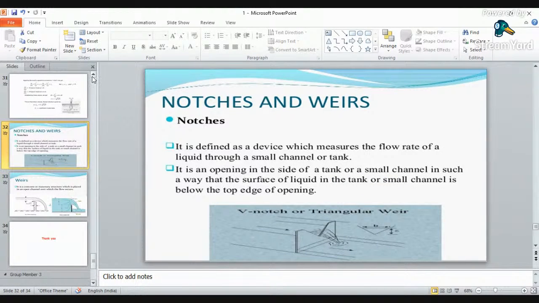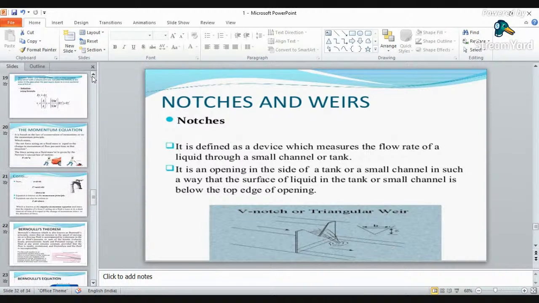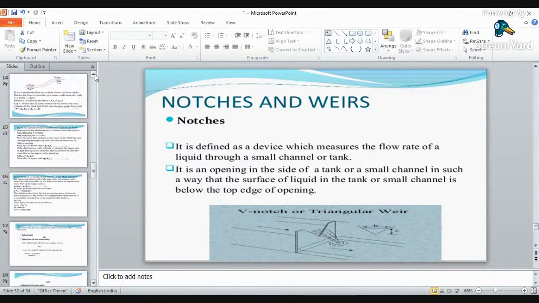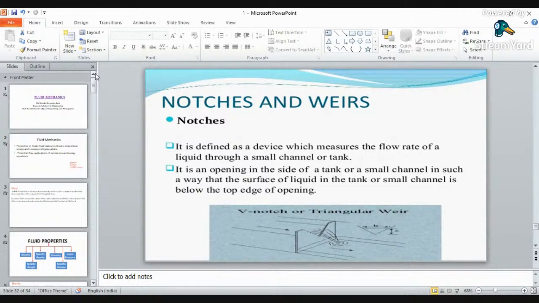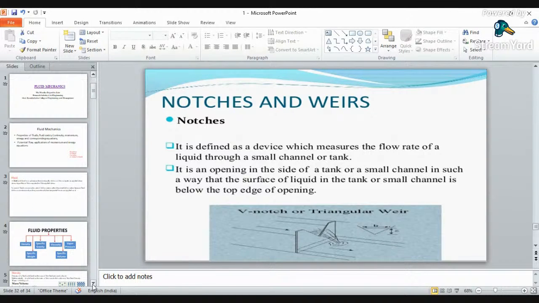Okay, so here we will conclude our first lecture. So we have covered the properties of fluid, then the fluid statics. Then there are two main basic principles in fluid mechanics, that is the continuity equation and Bernoulli's theorem. So in all four of these topics, the main focus should be on Bernoulli's theorem and on the properties of fluid.